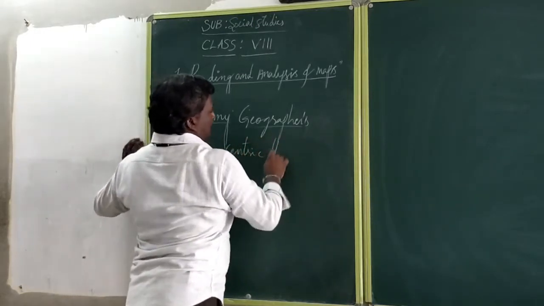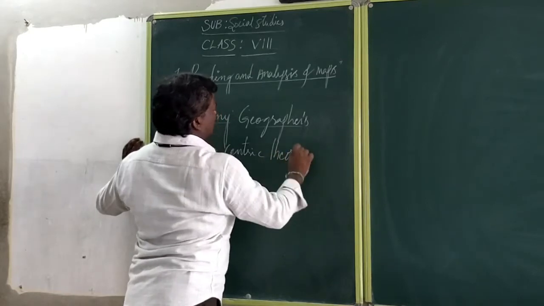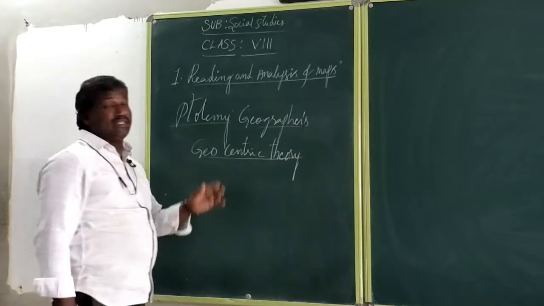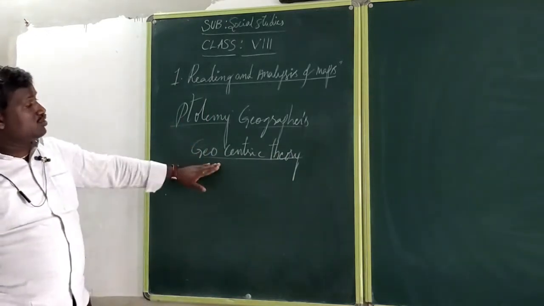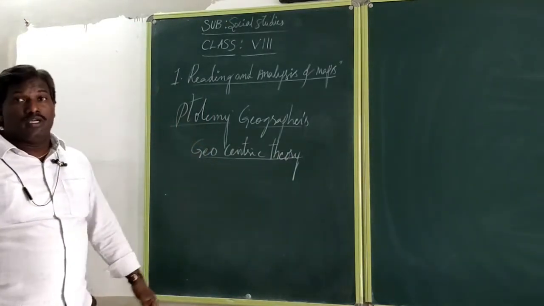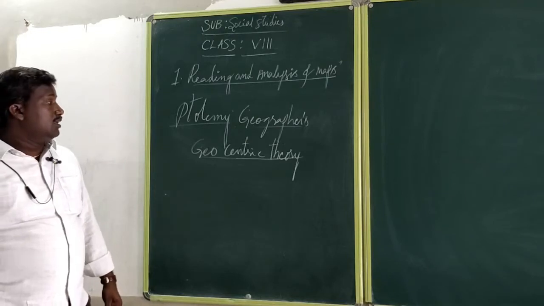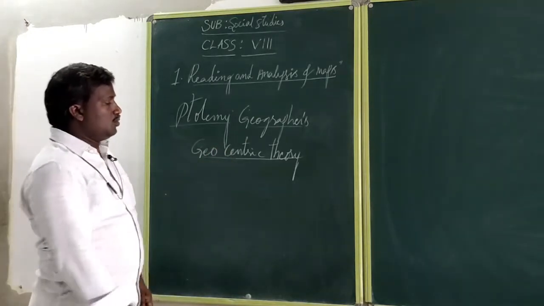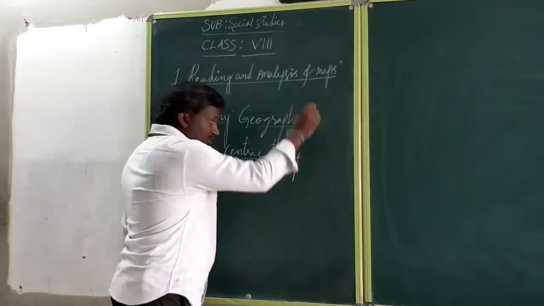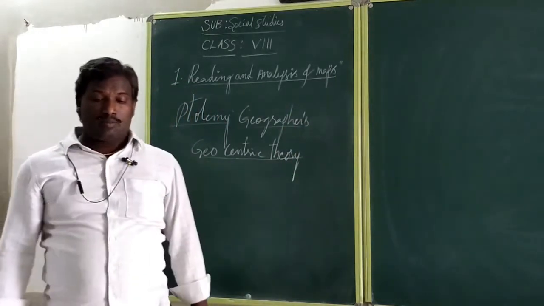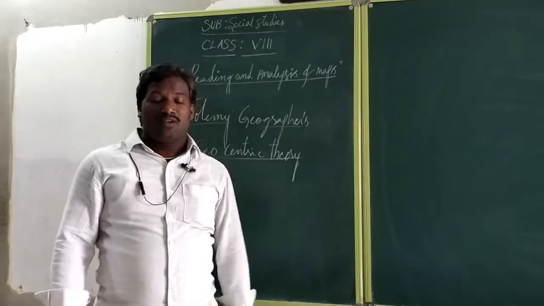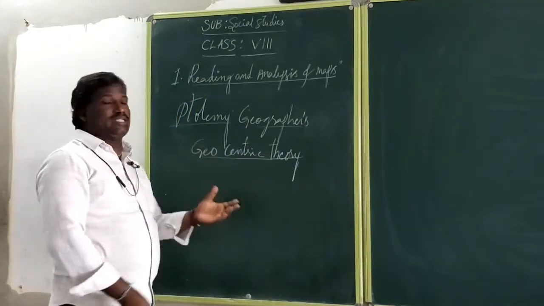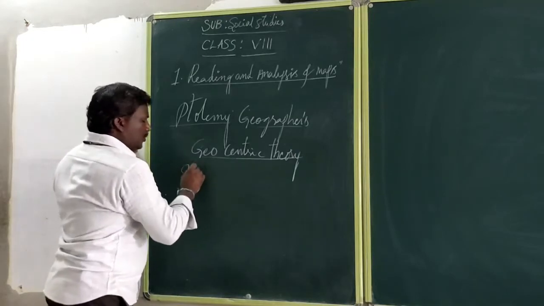Geocentric theory. According to geocentric theory, the Earth is the only center of motion in the solar system, as proposed by Ptolemy. This theory was followed by the entire world in olden days. According to Ptolemy, he mainly concentrated on the particular boundaries and correct maps, showing where the continents are, and accurately.